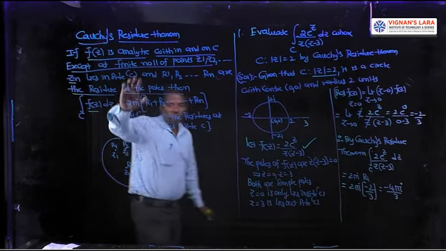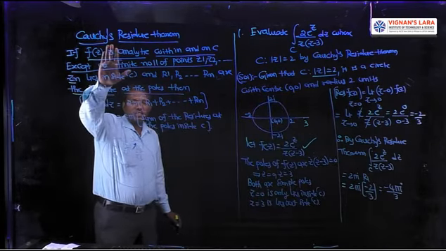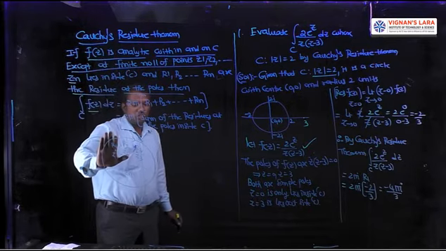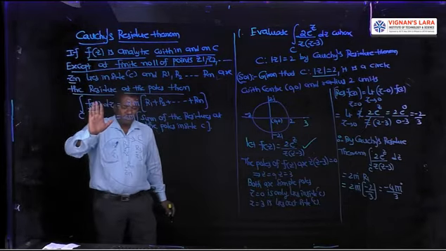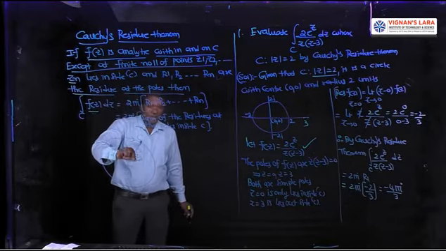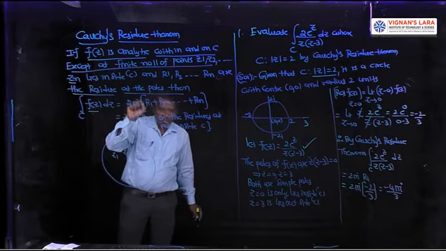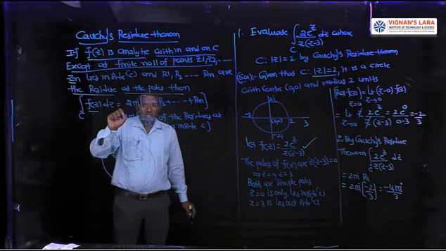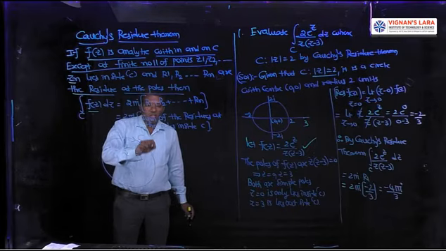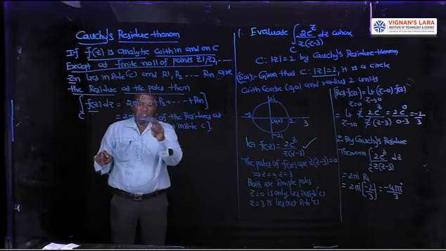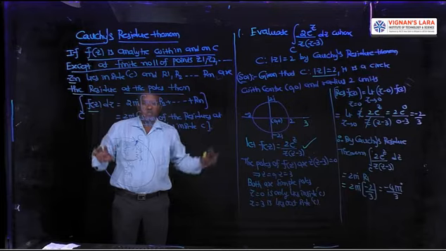So first step, here we have discussed the statement of Cauchy residue theorem. What is the statement? F of z is analytic everywhere within and on C except at a finite number of points or poles like z1, z2, and so on, zn, all of which lie inside C. Let R1, R2, and so on, Rn be the residues corresponding to z1, z2, z3, and so on, zn respectively.